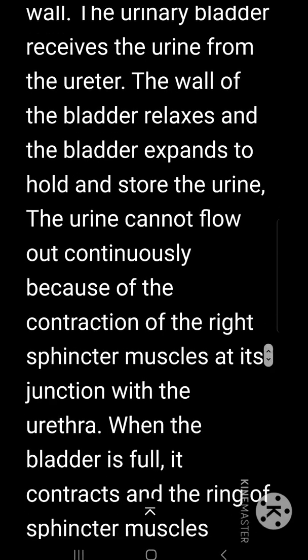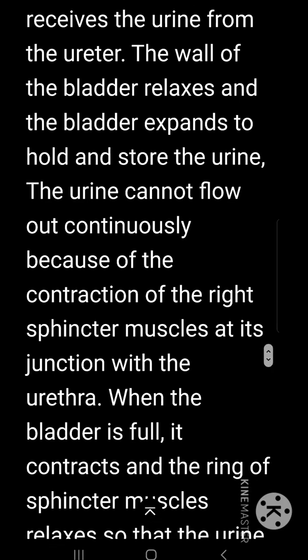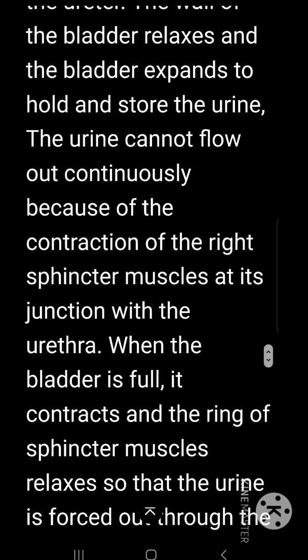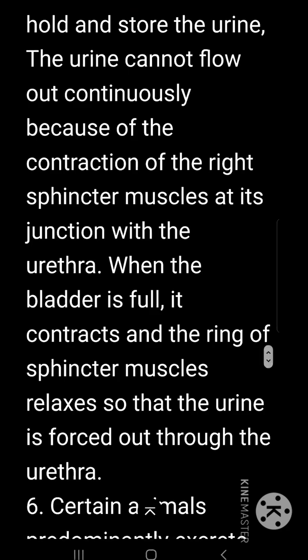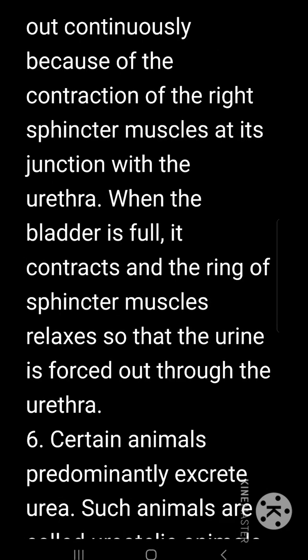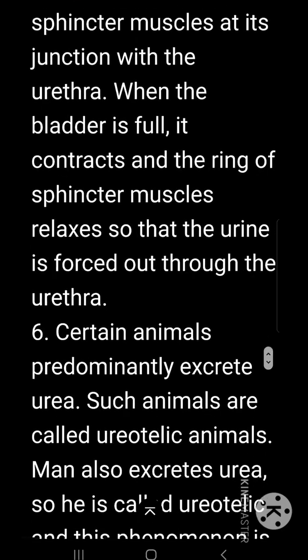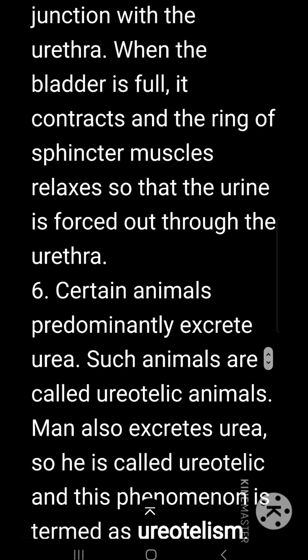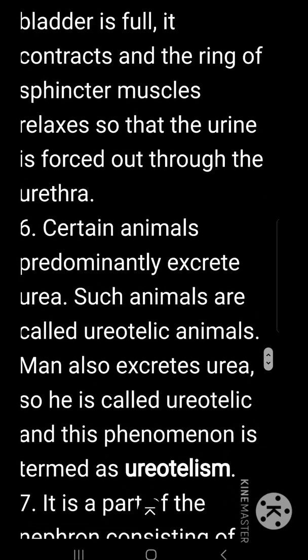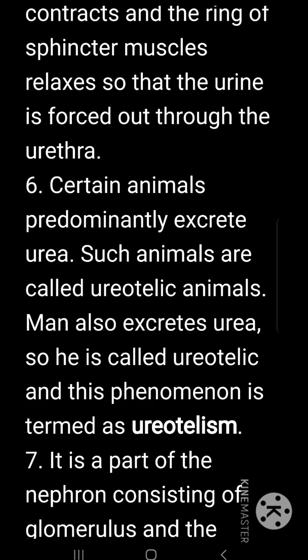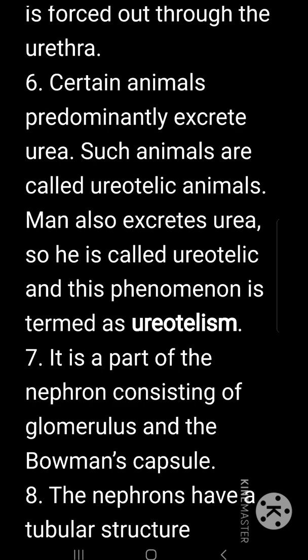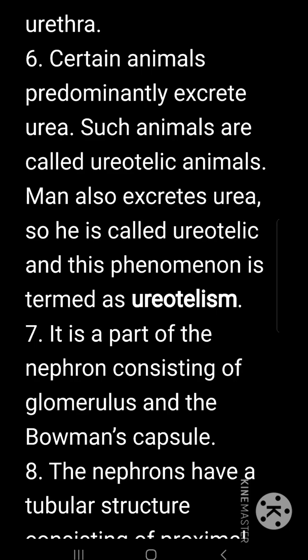The wall of the bladder relaxes and the bladder expands to hold and store the urine. The urine cannot flow out continuously because of the contraction of the sphincter muscles at its junction with the urethra. When the bladder is full, it contracts and the ring of sphincter muscles relaxes so that the urine is forced out through the urethra. What are ureotelic animals? Certain animals predominantly excrete urea.